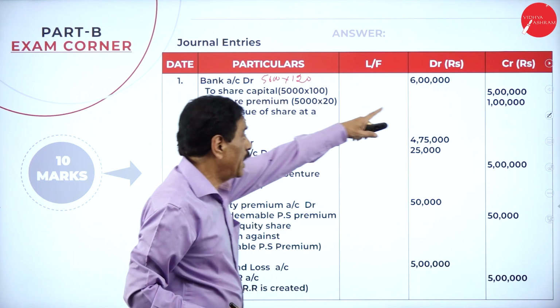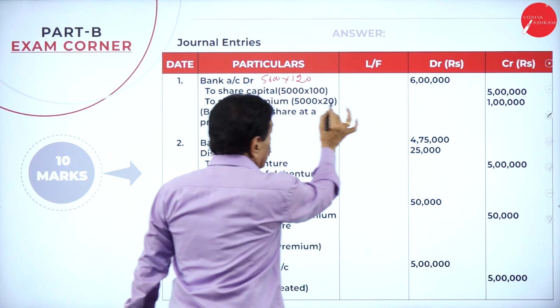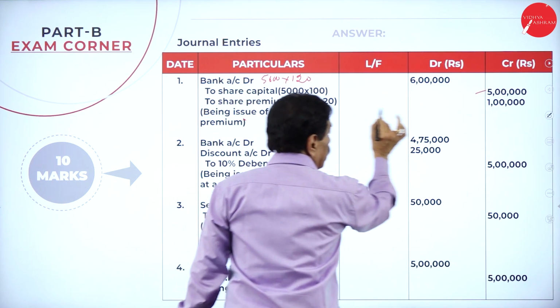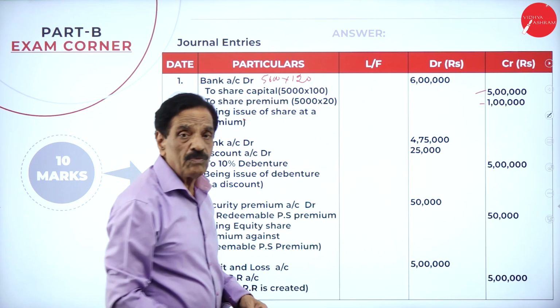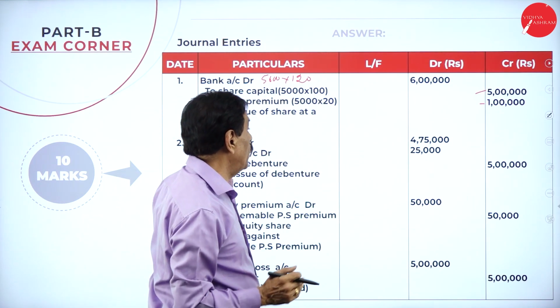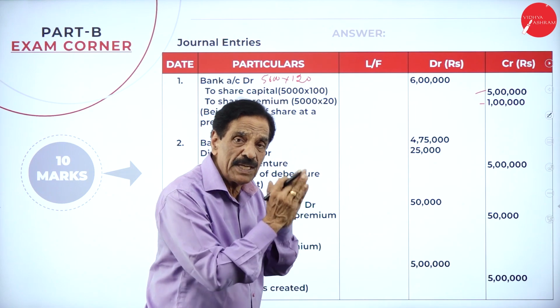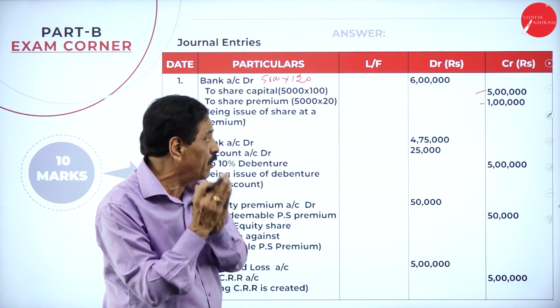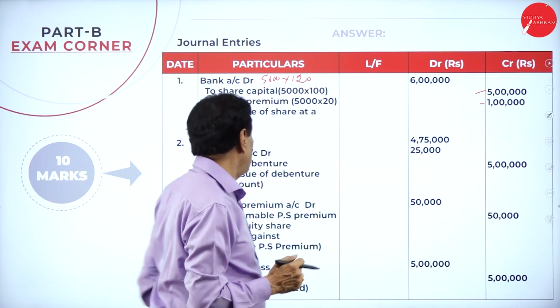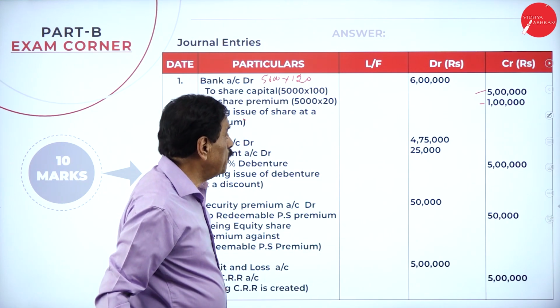To equity share capital, 5,000 into 100, the face value, is 5 lakh. To share premium, 1 lakh rupees. So we received 6 lakh, but 5 lakh is the face value. Actually we require 10,000 into 100, which is 10 lakh. How much have you already got? 5 lakh. So premium goes to premium.